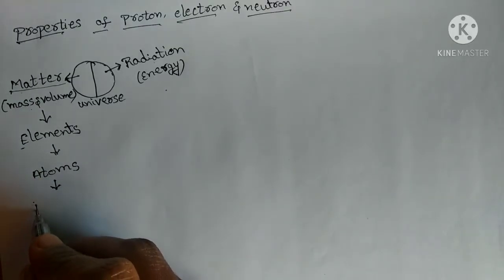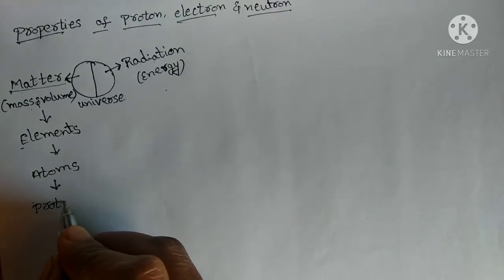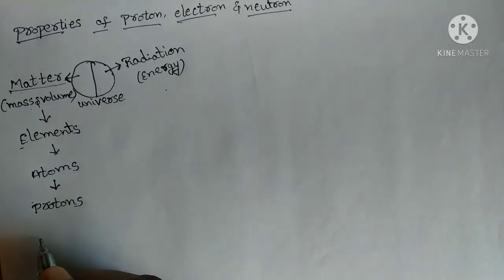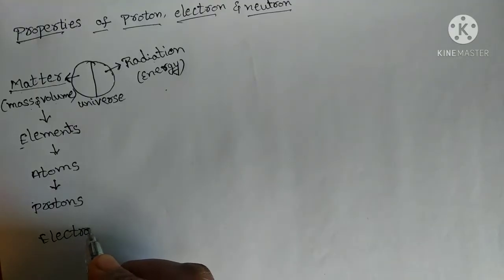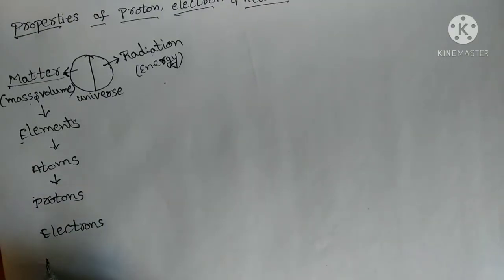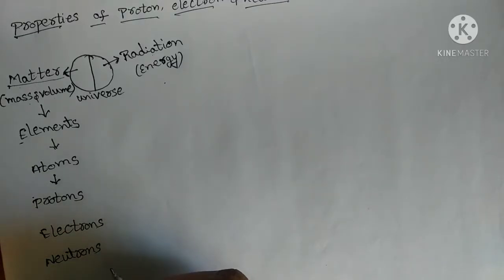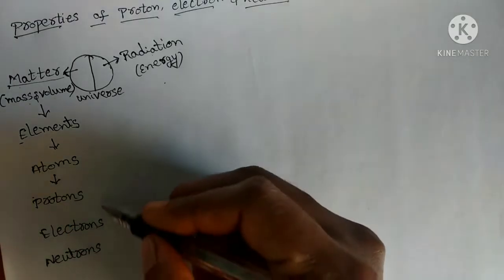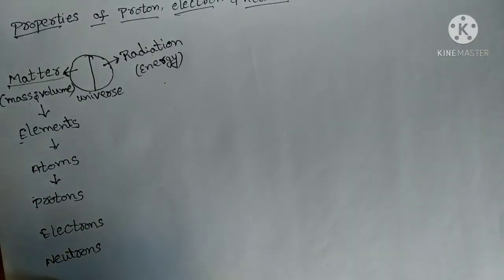These atoms contain protons, electrons and neutrons. Other than these, so many other particles also there, but these are the main fundamental particles in the atom.